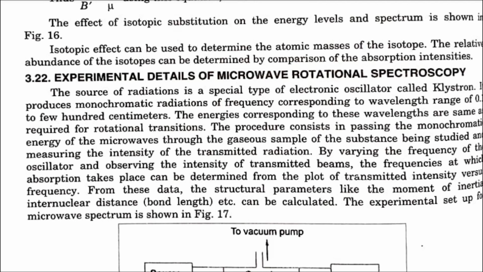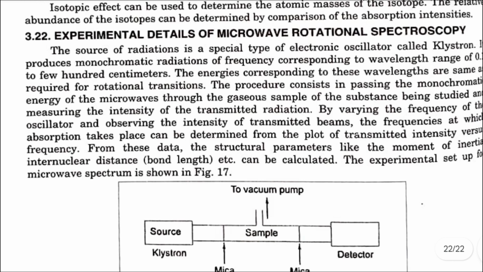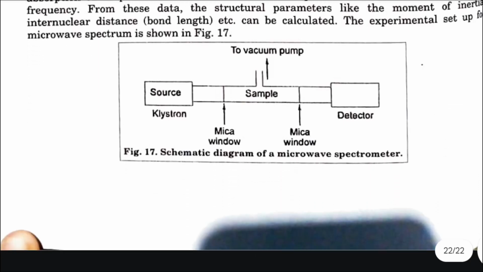The procedure consists in passing the monochromatic energy of microwave through the gaseous sample of the substance being studied and measuring the intensity of the transmitted radiation. By varying the frequency of the oscillator and observing the intensity of transmitted beam, the frequencies at which absorption takes place can be determined from the plot of transmitted intensity versus frequency. From these data, the structural parameters like the moment of inertia, internuclear distance, etc. can be calculated. The experimental setup for microwave spectrum is shown in figure 17.